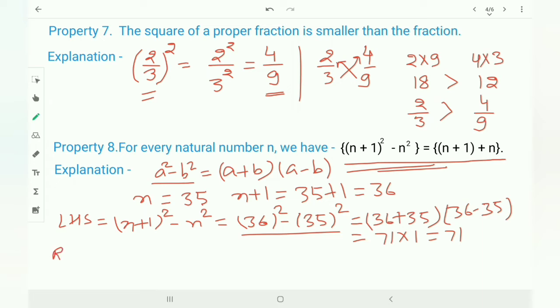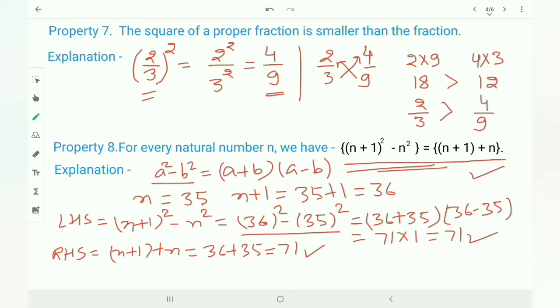Now I am taking RHS side. N plus 1 plus n means 36 plus 35, which is equal to 71. You can see LHS is equal to RHS, means this expression is correct.